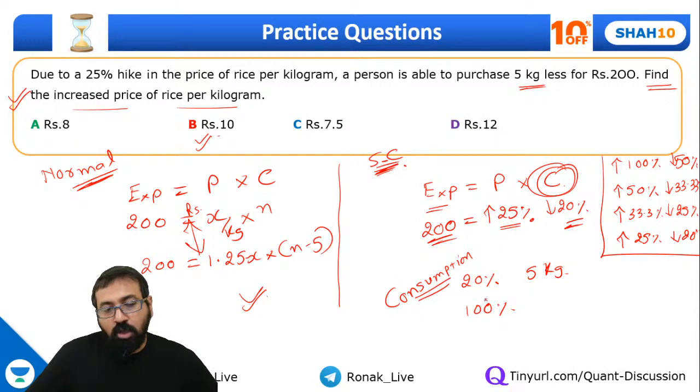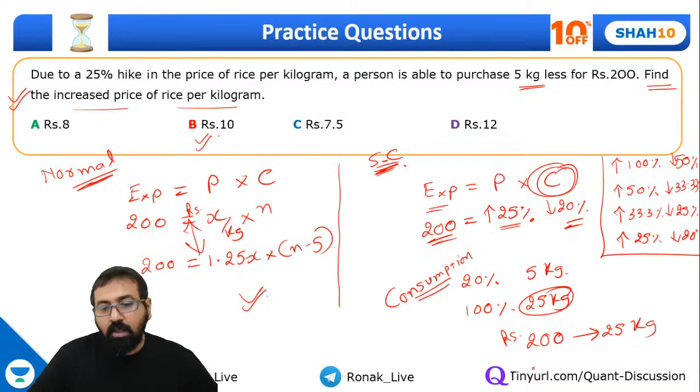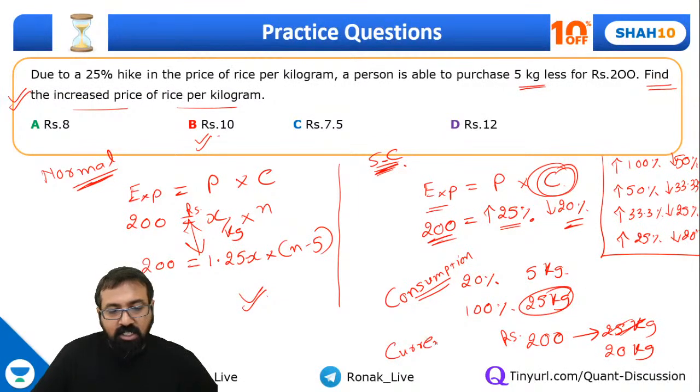And 100% consumption will come out to be 25 kg. Yes or no? So that means in 200 rupees earlier, I used to purchase 25 kg, right? And now I am purchasing 20 kg. So my current price will be 200 divided by 20, that is 10 rupees per kg.